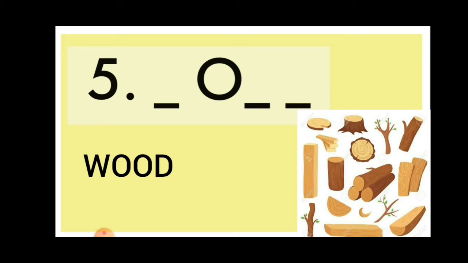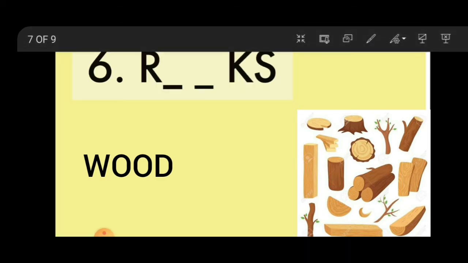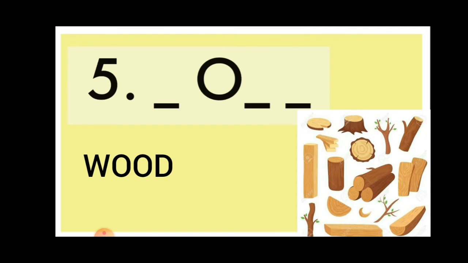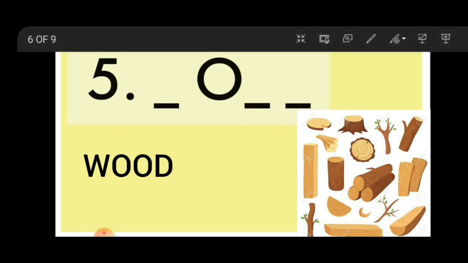Yes, we get wood from the forest only, isn't it? So the answer will be wood. Let's write it down. W, O is written, one more O will come, and then D. W-O-O-D, wood.